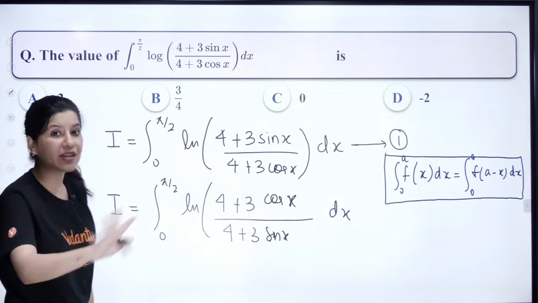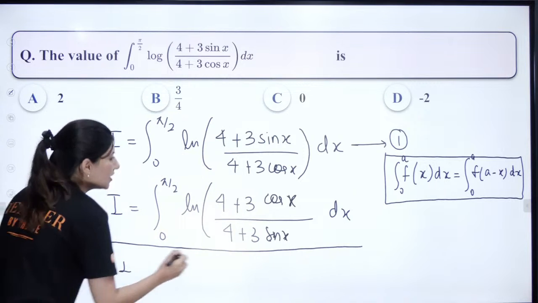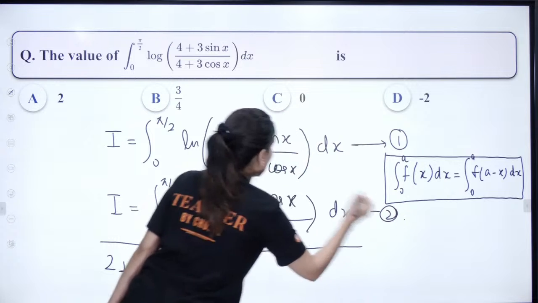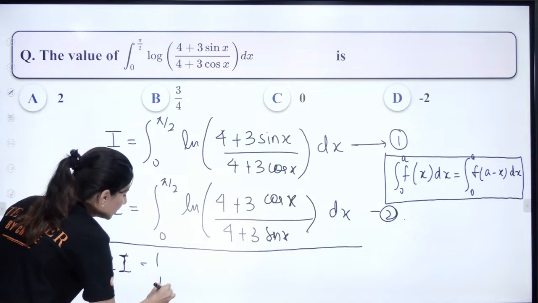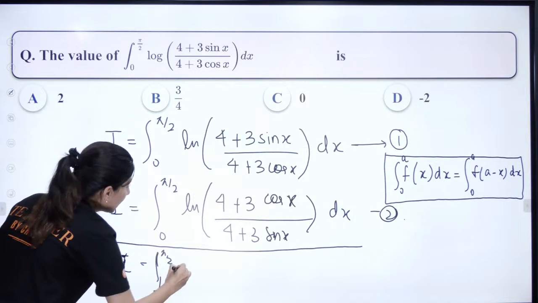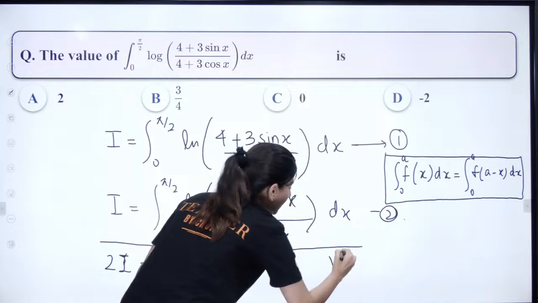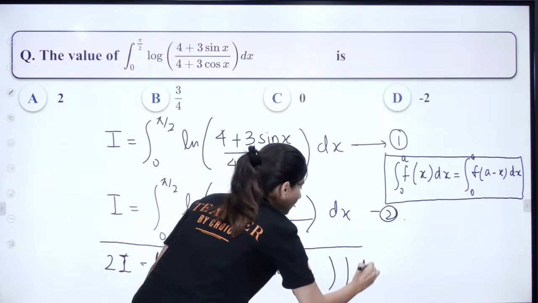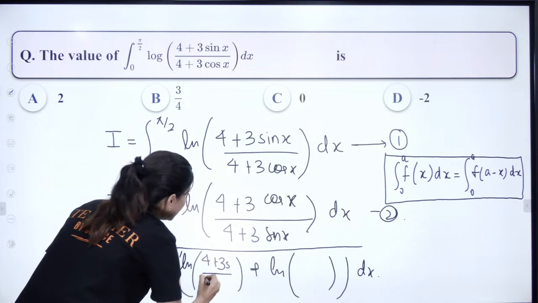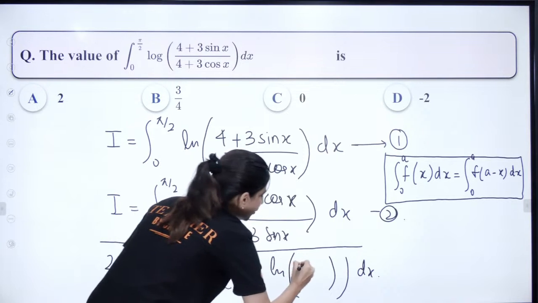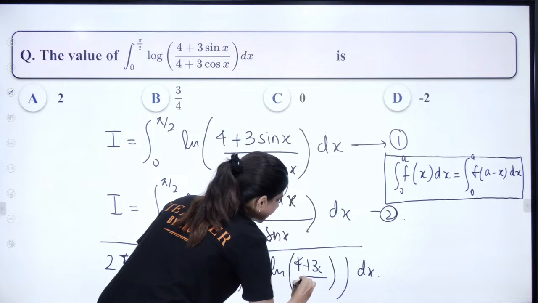After every time you apply King's property, what do you do? You just add the first and second equation. So 2I will be equal to integral from 0 to pi by 2 of log of (4 plus 3 sin x) over (4 plus 3 cos x) plus log of (4 plus 3 cos x) over (4 plus 3 sin x), dx.